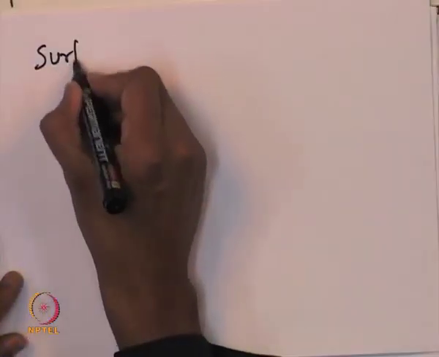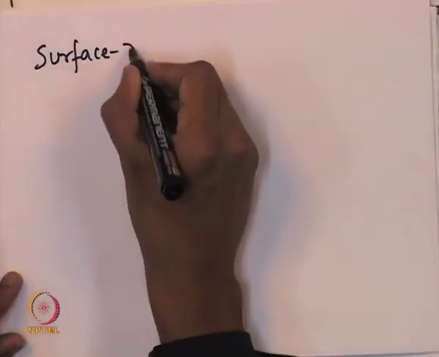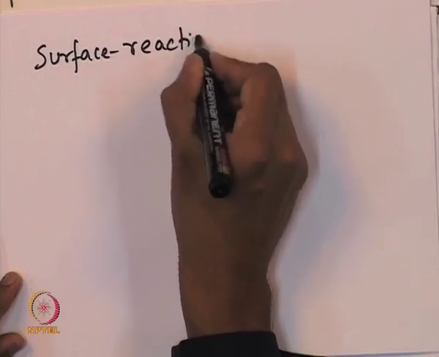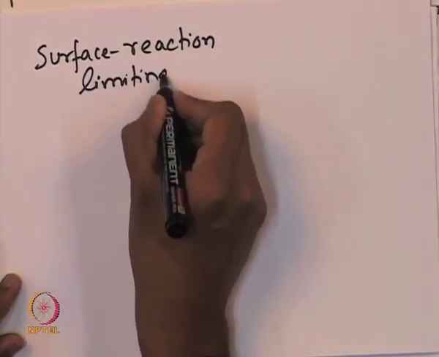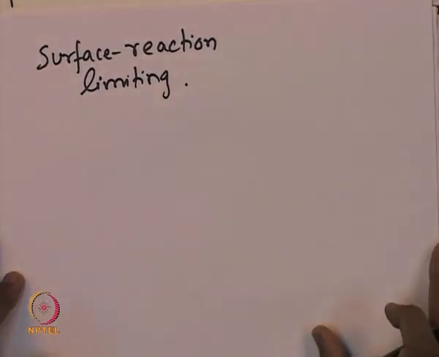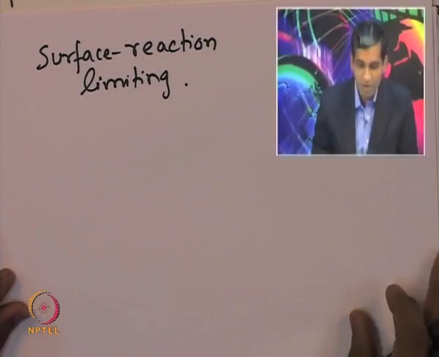So, now if I assume that the surface reaction is the limiting reaction, then I can find out what is the rate of deposition of germanium.